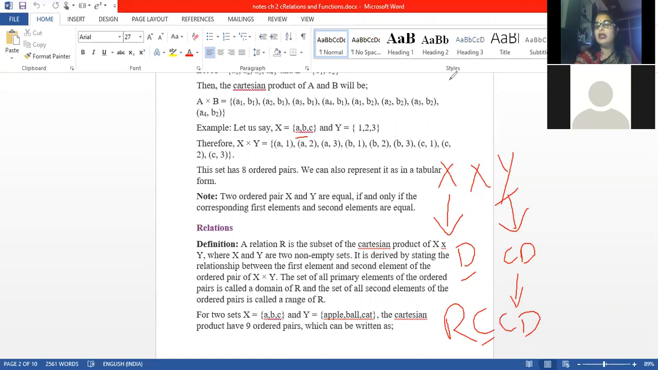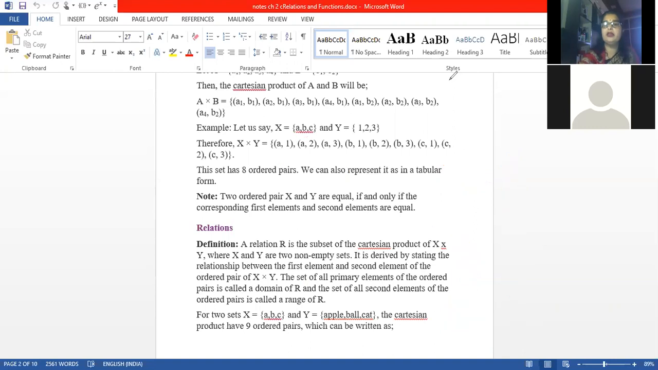Now, what does it mean? Suppose we are having elements 1, 2, 3. I'll give you an example, then it will be more clear to you. We are having one example. Just see.